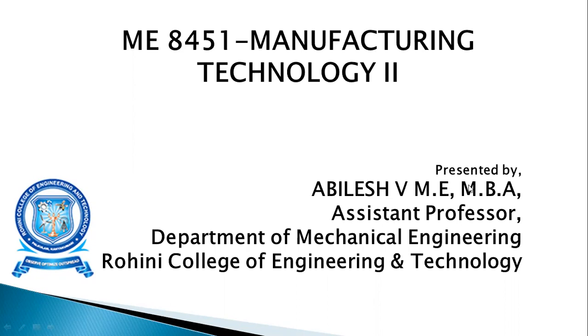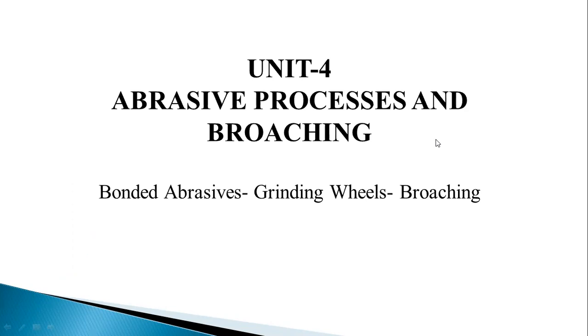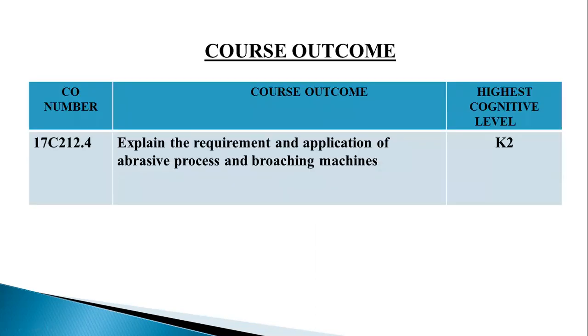In this session, we are going to see a subject about Manufacturing Technology 2. The subject code is ME8451. From this subject, we are going to see about Unit 4, Abrasive Process and Broaching. From this unit, we are going to see the topic Bonded Abrasives, Grinding Wheels and Broaching. The course outcome of the sub-unit is to explain the requirement and application of abrasive process and broaching machines.